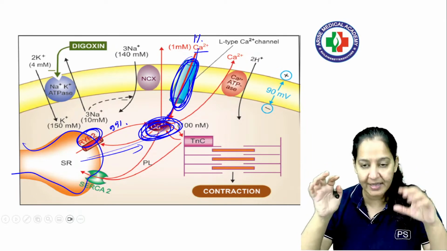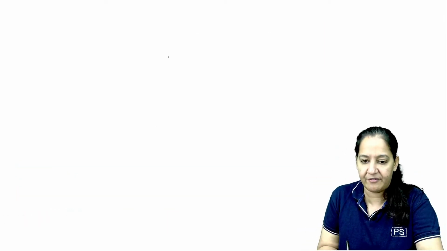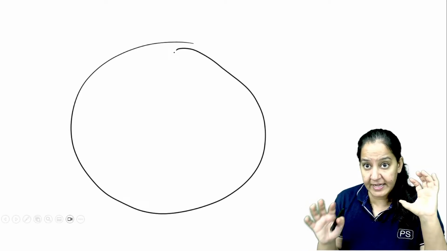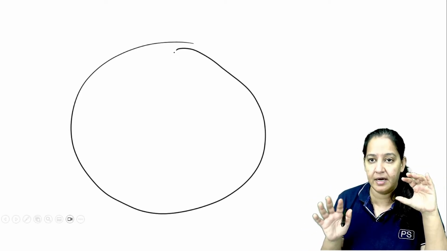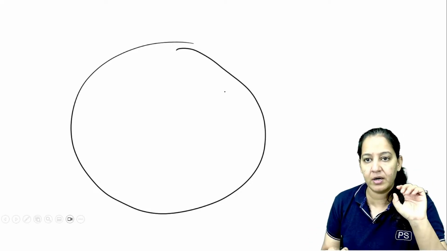So in the cell, 100% of the calcium is present in the cytoplasm of the cell. Let me draw the cell completely in front of you to have a better understanding. This is the cell I am drawing. This is a cardiac myocyte, the myocardial cell. So I want to do the systole. How does the systole occur?